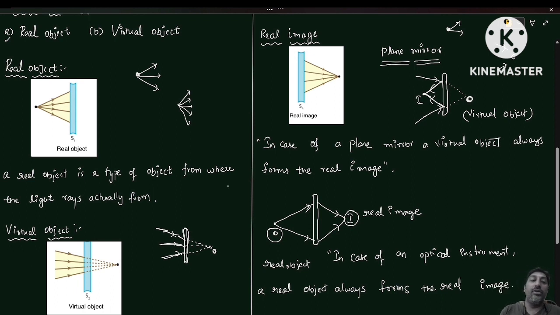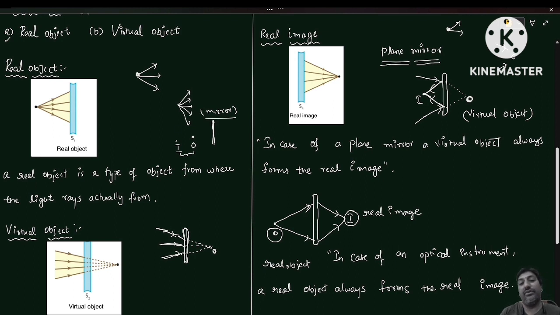Okay, simple only one thing you can consider. Suppose I'm taking this is a mirror, a plane mirror or whatever it might be. Here there is an object and the image is formed on the same side. I'm taking the real image. So here it is forming the real image. Object and image should be formed on the same side in case of a mirror.